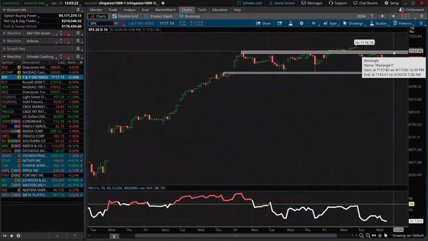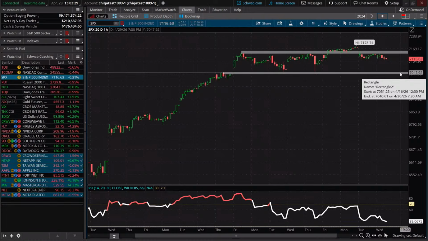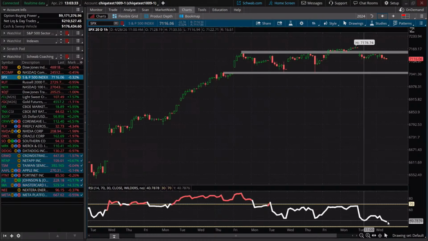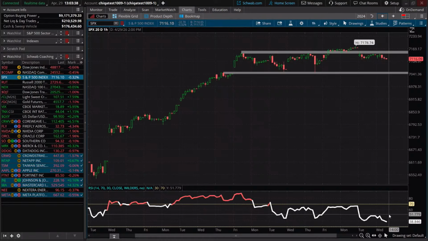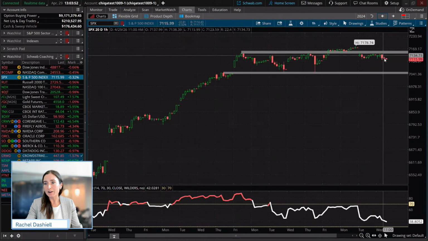You have resistance to the upside of 7150 or so, support to the downside around 7050. So 7150, 7050. You can see RSI momentum has been waning this entire time, just telling us that the strength in the trend may be weakening a little bit. Maybe we're going to see a little bit of a corrective phase here. And we've been in this very, very tight range for the last day or so.